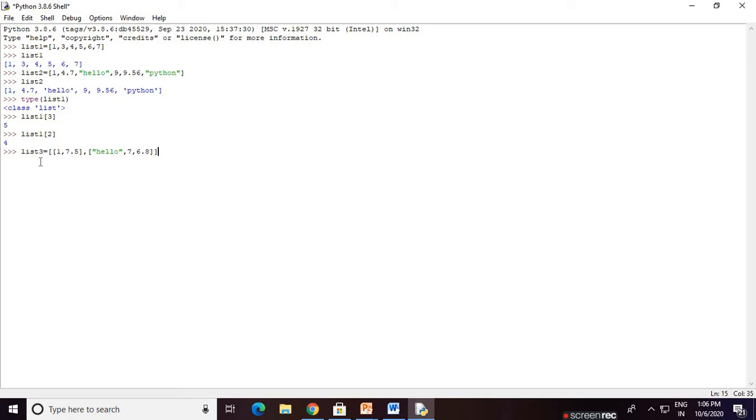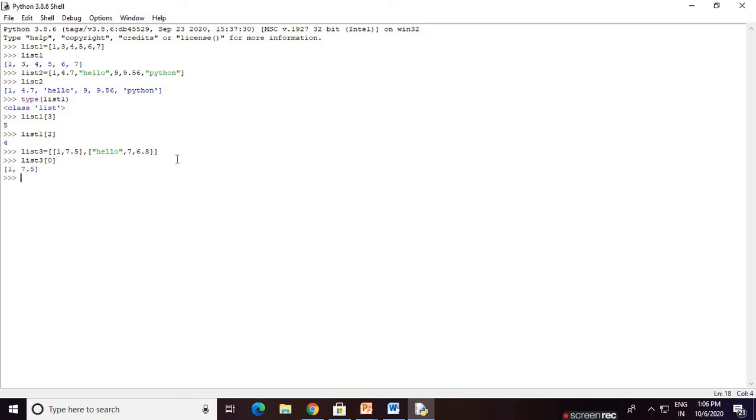This is the 0th index element of list 3, that means list 3 of 0. If you print list 3 of 0, this list is printed. If you print list 3 of 1, this list is printed. Whether I am right or wrong, we check. For example, we print list 3 of 0 and check which value is printed.